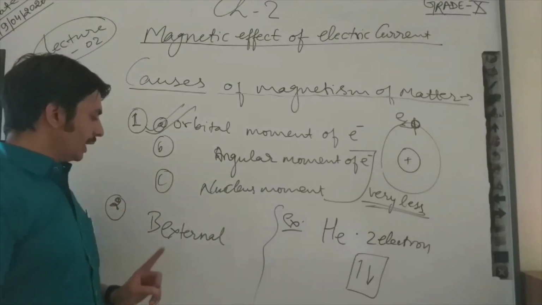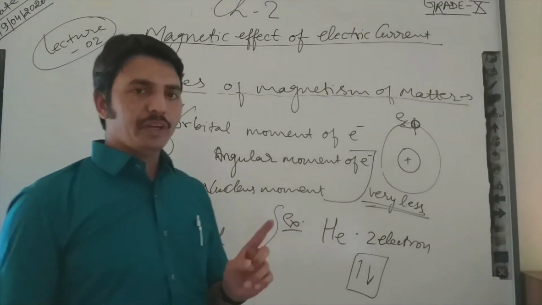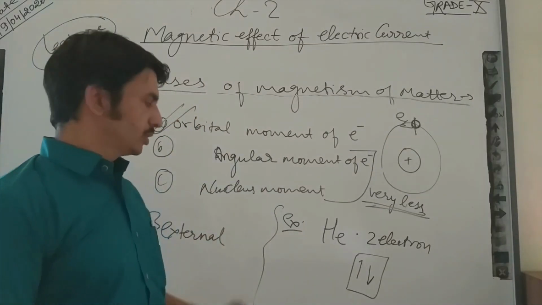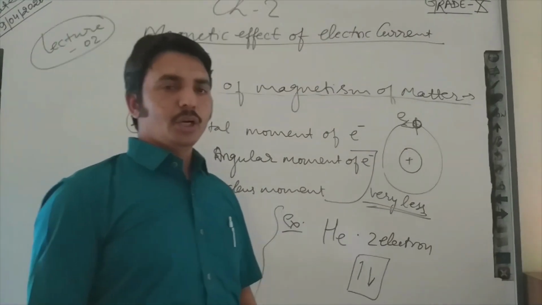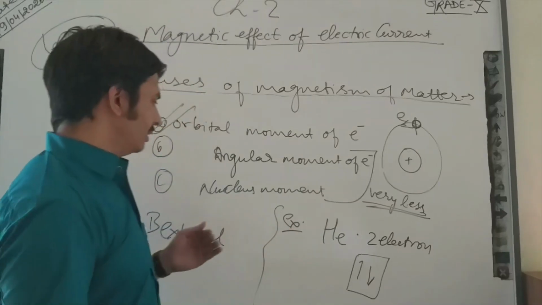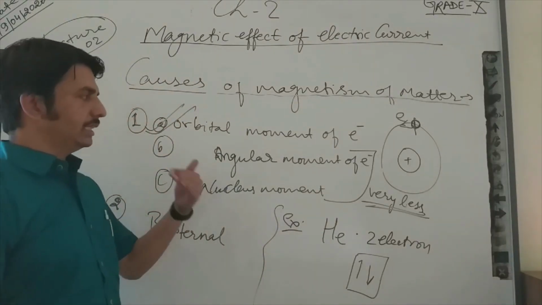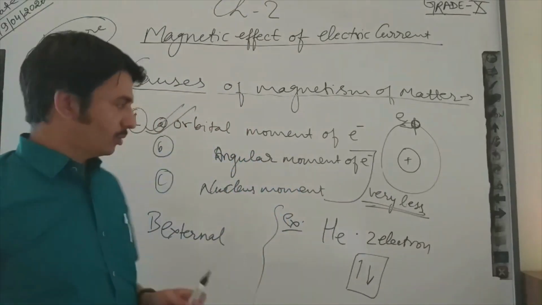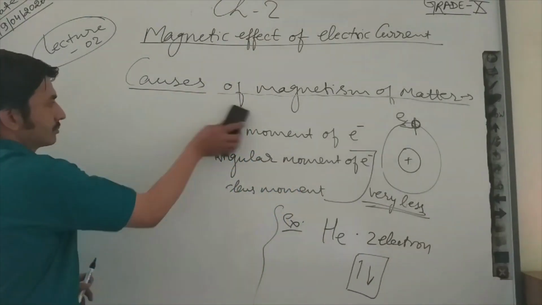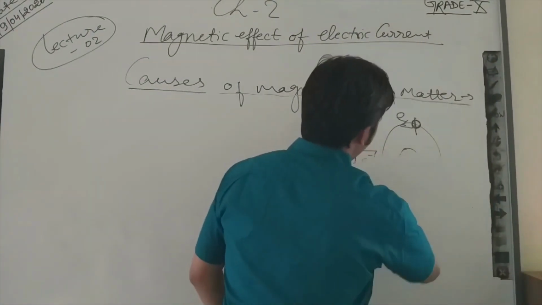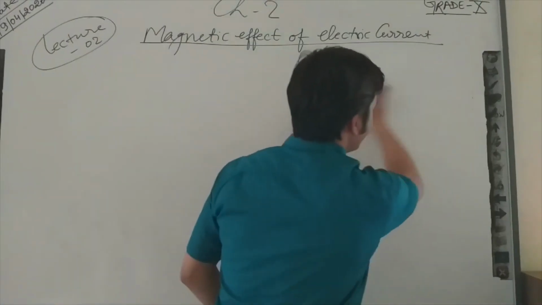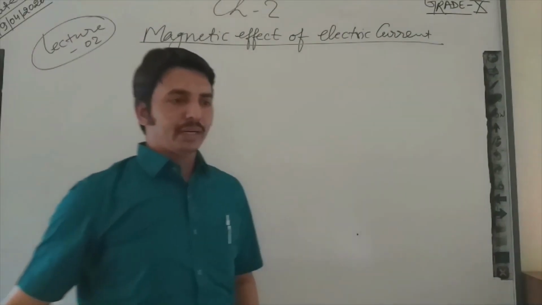If we apply an external field and some matter shows susceptibility towards it, then we can consider it may be paramagnetic or ferromagnetic. So these are the causes of magnetism of matter.